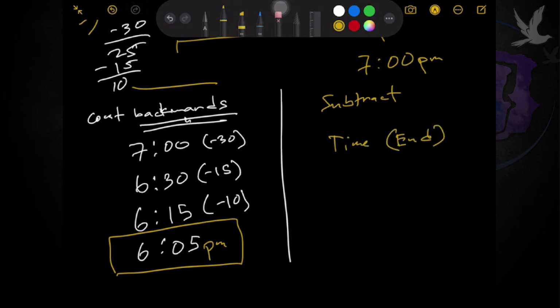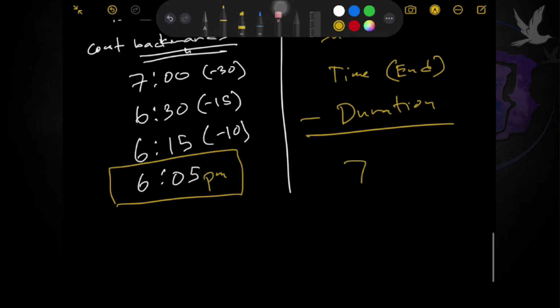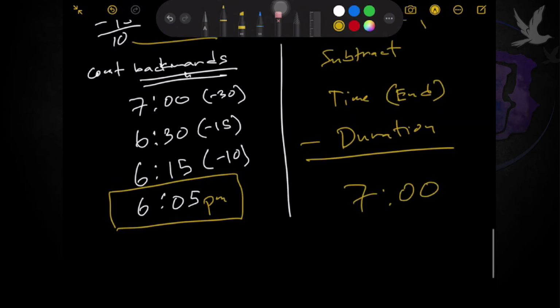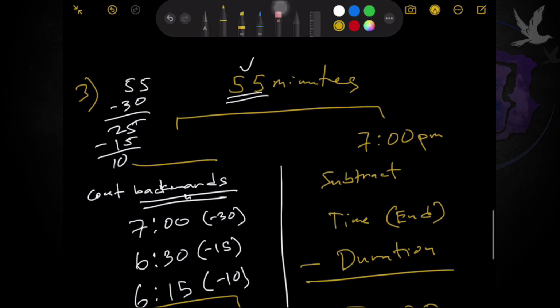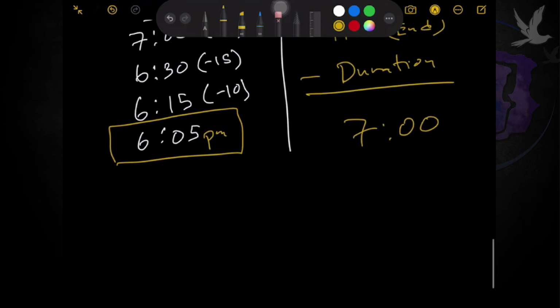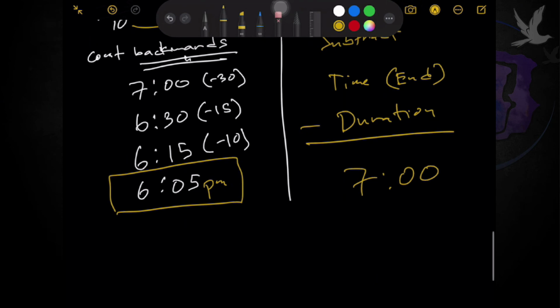What you're going to subtract is the time that things basically ended. The time ended at some point, and minus the duration. Again, always remember the rule when we are doing this. Always separate the hour and minutes. So, we have 7 p.m. as our time end. And our duration has no hours, we only have minutes. So, 55 should only be written here.